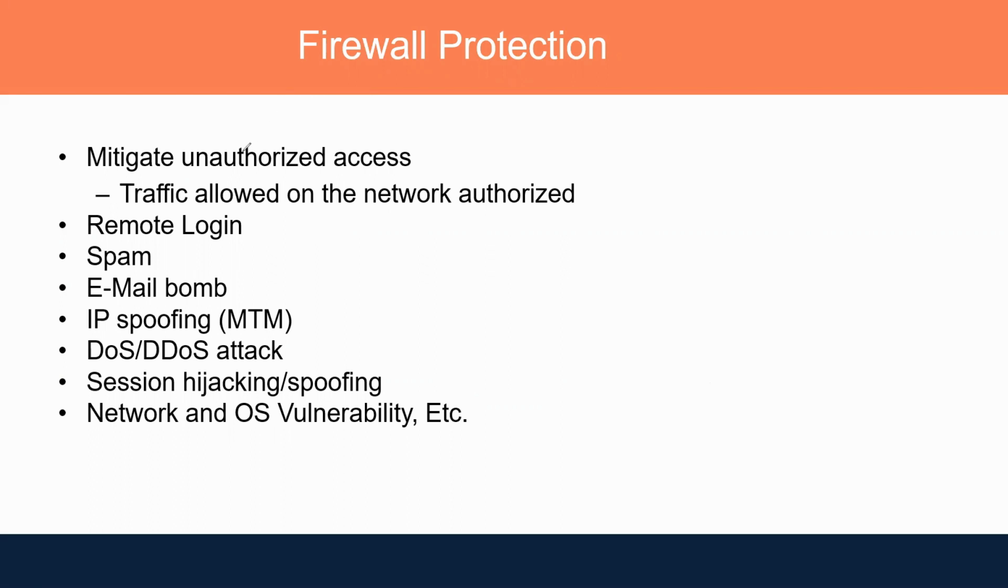So firewalls provide different types of protection. These are some common protections that I have written over here, but there are a lot. We will discuss in the course what all the others are, but let's say these are the major protections provided by a firewall. Number one, mitigate unauthorized access. If someone is trying to access your network in an unauthorized manner, or trying to do remote login, the firewall would be able to protect against that.